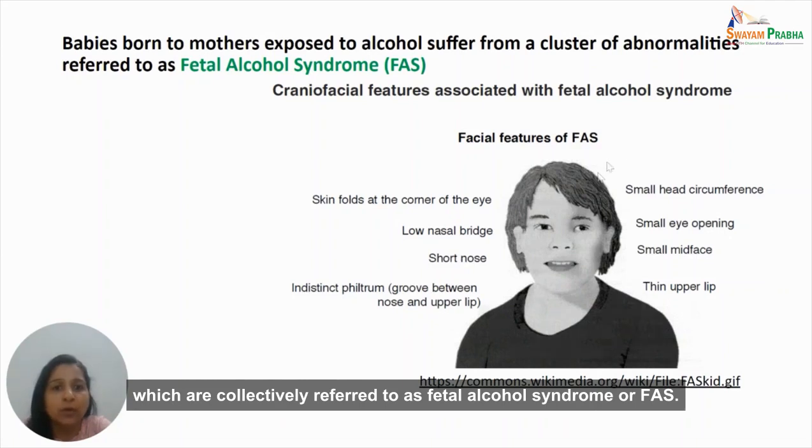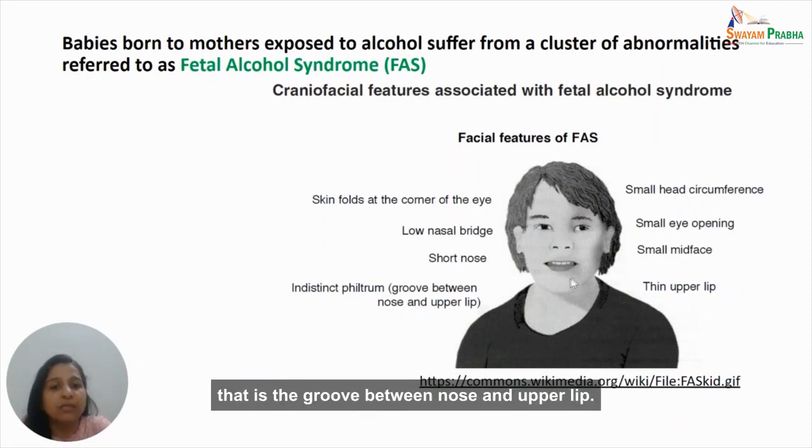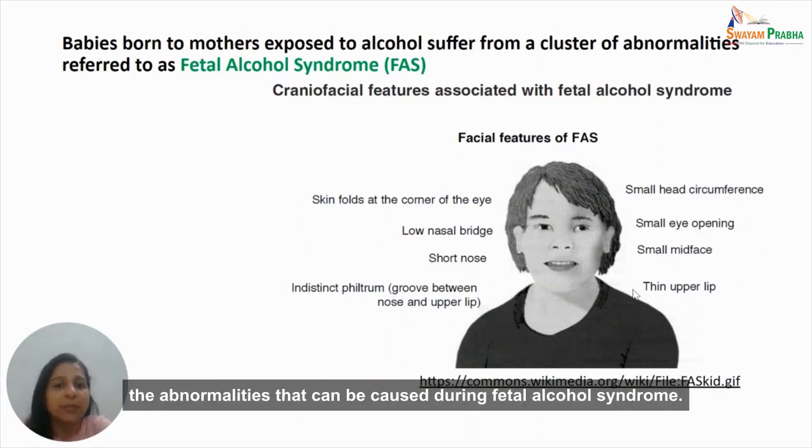The symptoms in babies born to mothers exposed to alcohol include a number of abnormalities which are collectively referred to as fetal alcohol syndrome, or FAS. The facial features of FAS include small head circumference, small eye openings as you see, a small mid-face, and a thin upper lip. There can be skin folds at the corners of the eye. The nasal bridge may be quite low in height, with a short nose, and also an indistinct philtrum, that is the groove between nose and upper lip. So these are all the facial features that are a part of the abnormalities that can be caused in fetal alcohol syndrome.